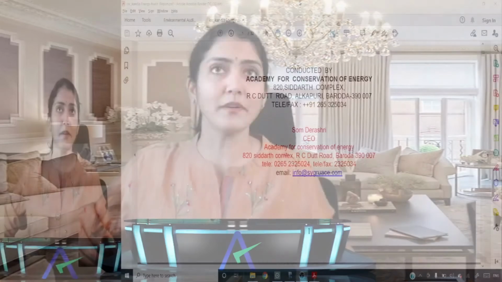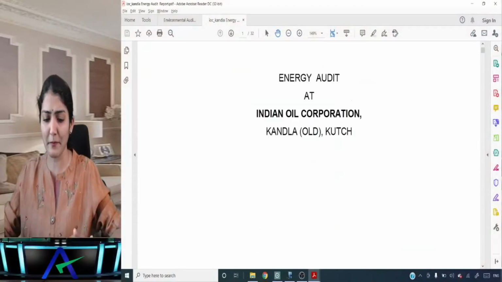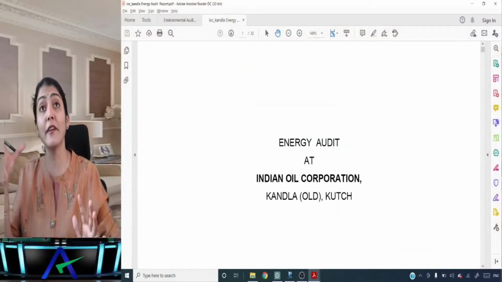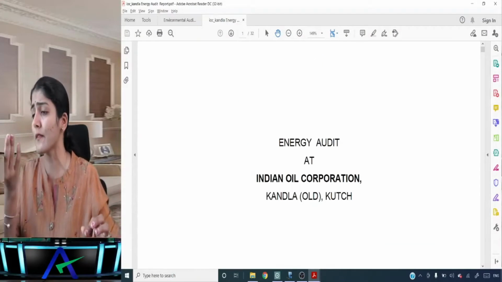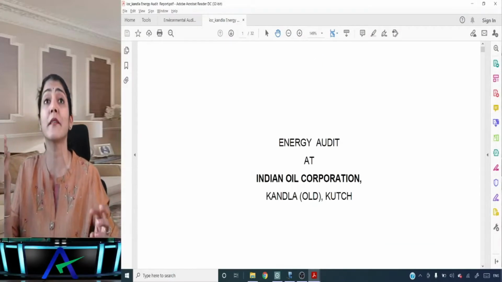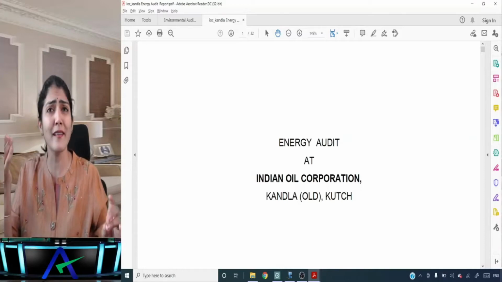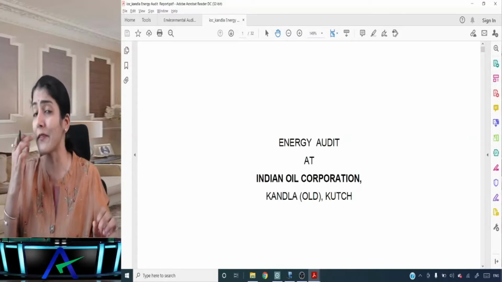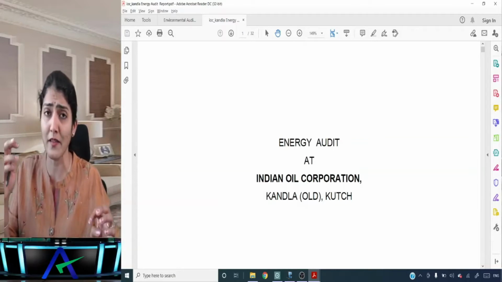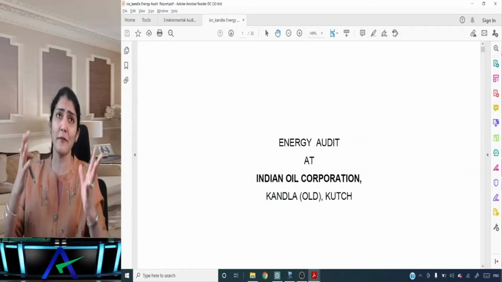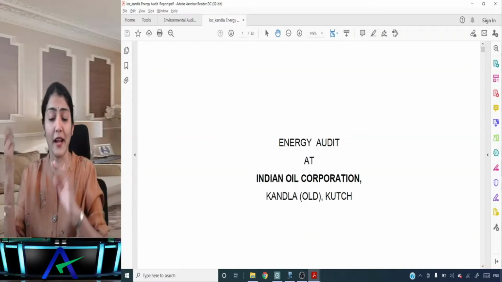So not going into the details of it, but just to get a brief idea regarding how a report, just a brief idea. This is like an energy audit being done. Energy audit is where those entities which have very huge electricity consumption, where there is a possibility of electricity saving and cost saving, is what they try to find out in this energy audit, and accordingly based on the findings they also give the recommendations.